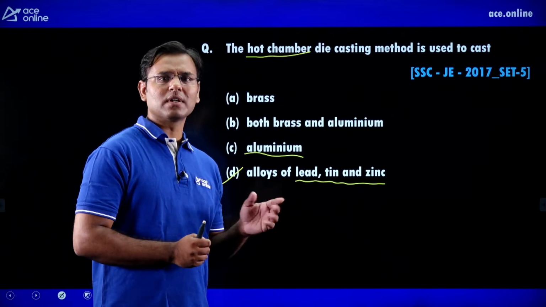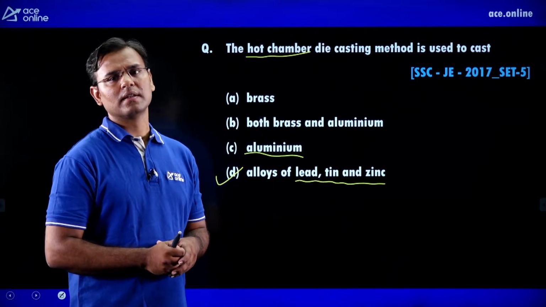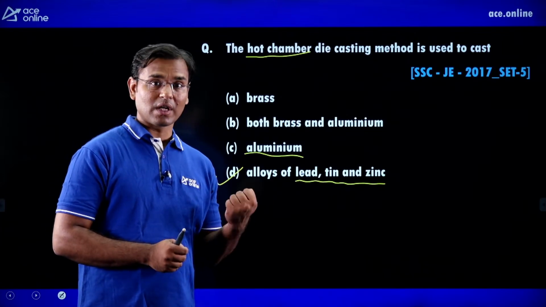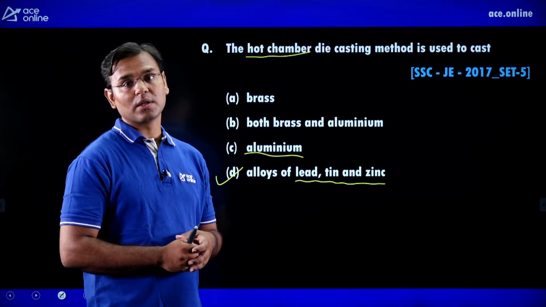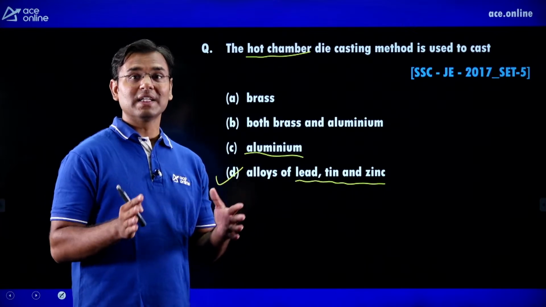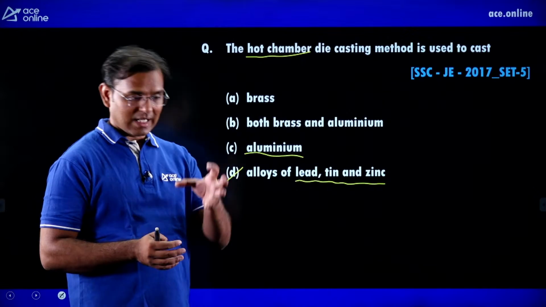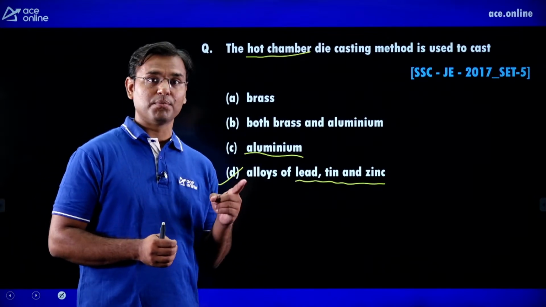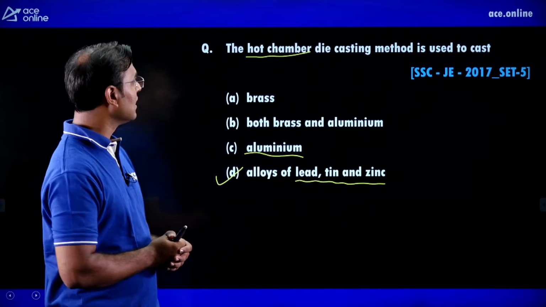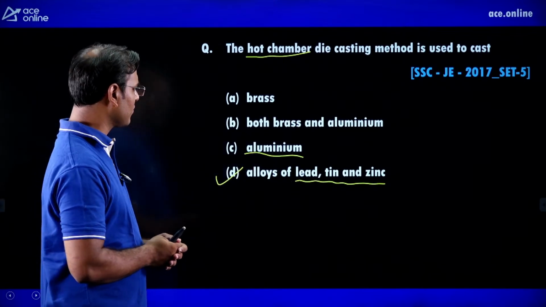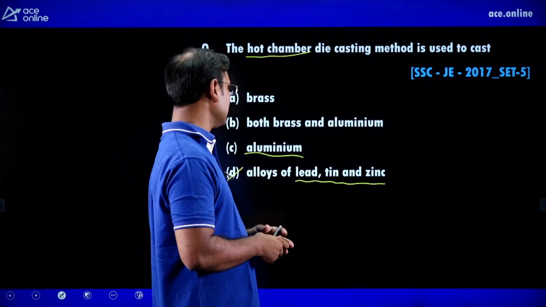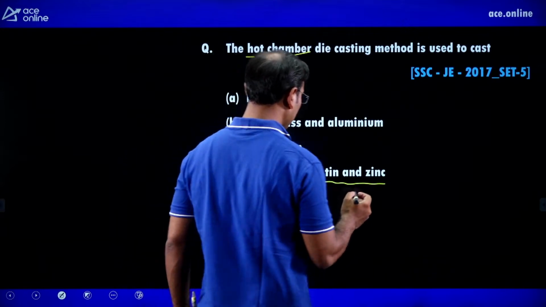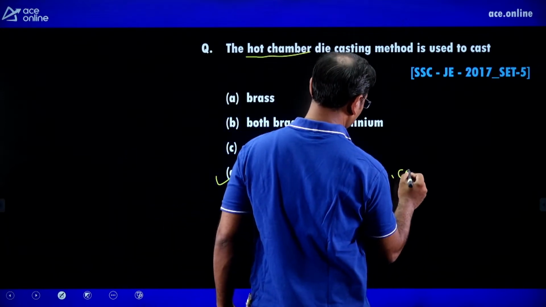If in the hot chamber, the hot die, we put aluminum powder, then it is very difficult for aluminum powder to convert into molten metal, because the aluminum powder will extract the heat available in the die, but that heat is not enough to convert it into molten metal, and therefore hot chamber die casting is used for lead, tin and zinc. Here we can also add cadmium.